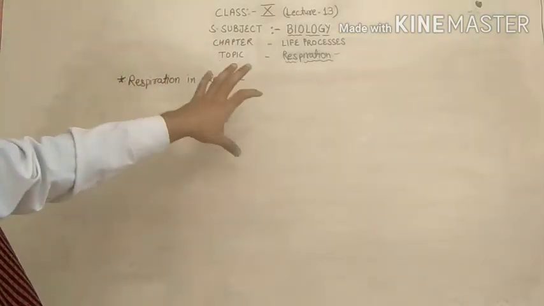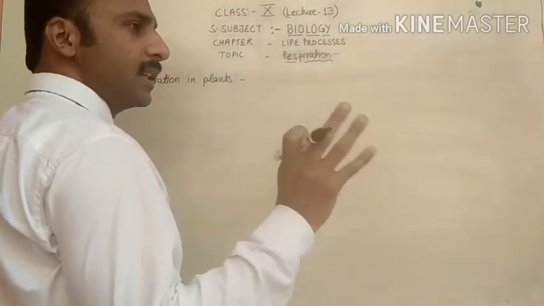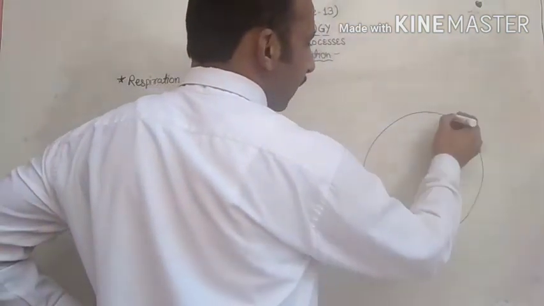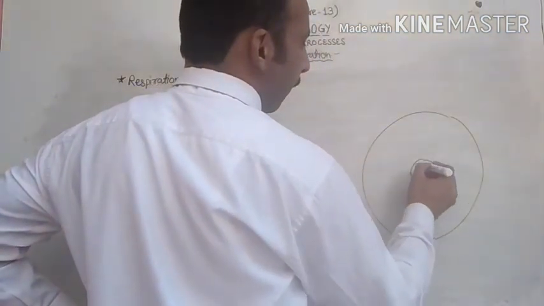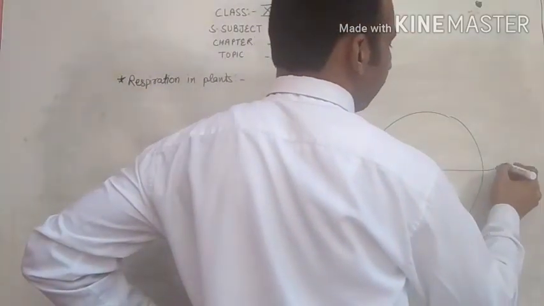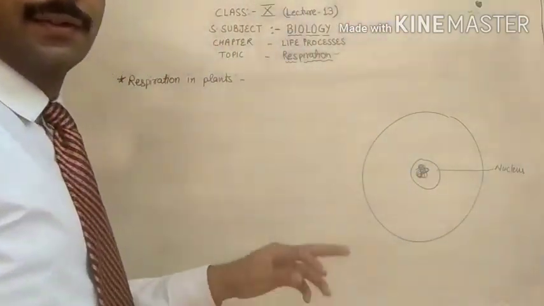Before starting this topic, I would like to tell you how the respiration process happens and where the site of the respiration process is. Just for example, this is a cell. This one is the nucleus.